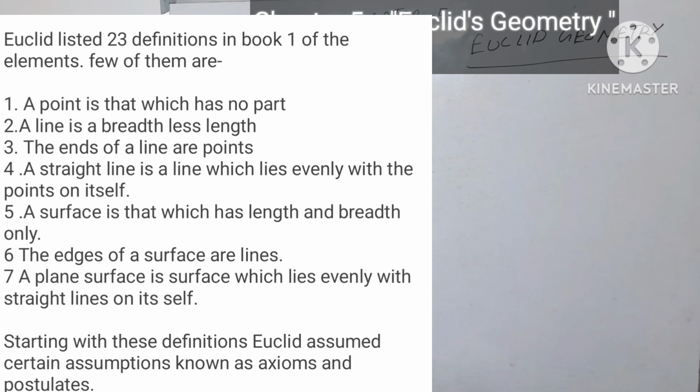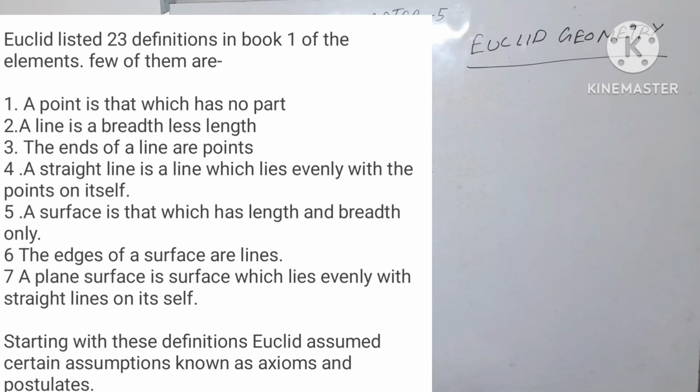Point 3, the ends of a line are points. Point 4, a straight line is a line which lies evenly with the points on itself. Point 5, a surface is that which has length and breadth only. Point 6, the edges of a surface are lines. Point 7, a plane surface is a surface which lies evenly with the straight lines on itself.